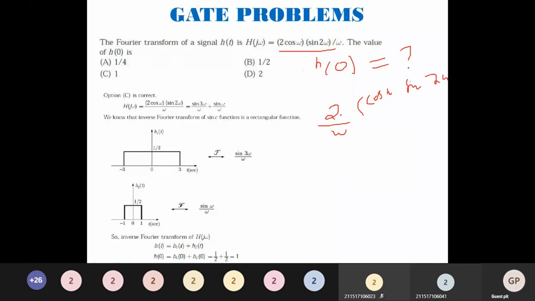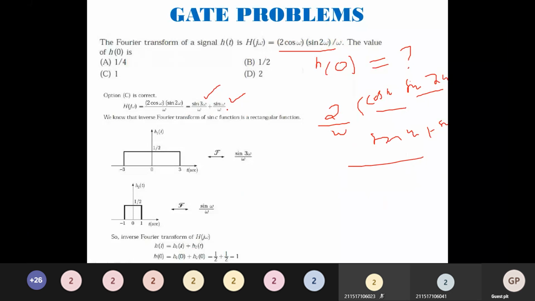So it means cos A sin B, same concept. What is the cos A sin B formula? Sin sum plus sin difference. So the same thing is applicable here. I can rewrite this as sin 3 omega by omega plus sin omega by omega.